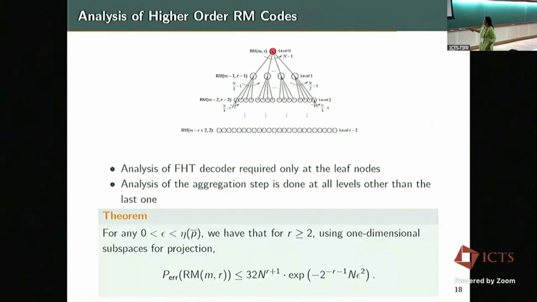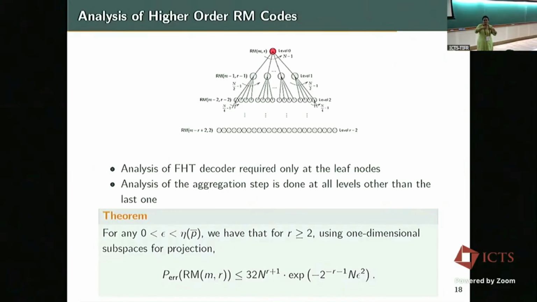So then we could use this bound. The way this algorithm works for a general R is we go to the last stage. Only in the last stage we analyze the FHT, and every other stage is only aggregation. So whatever analysis we did for one step of aggregation, the same analysis carries back to the root node.